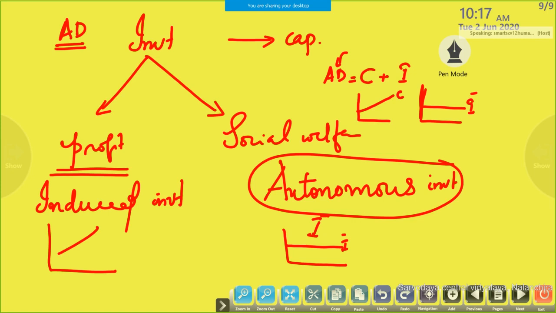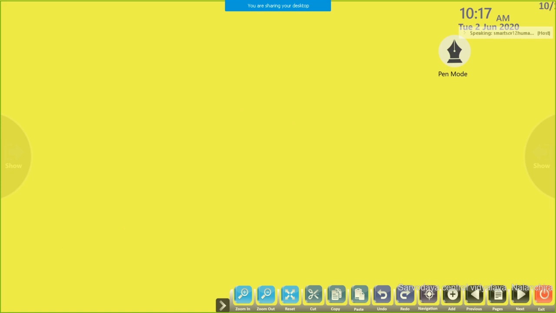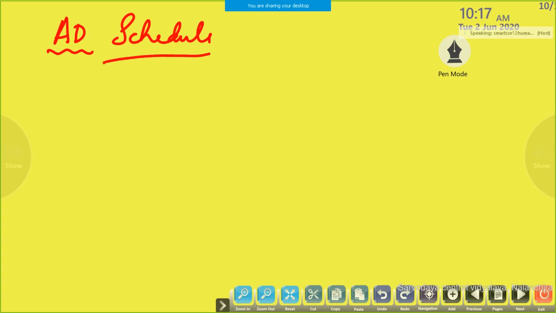The next one, how we can represent this AD curve diagrammatically and in data. First I am doing the schedule form, because we need data, then only from there we will get the graphical representation. So for the AD schedule, what are the components?